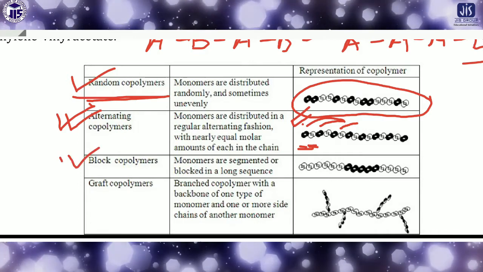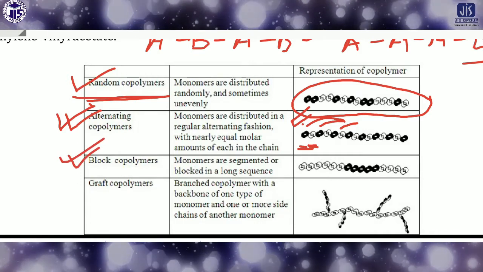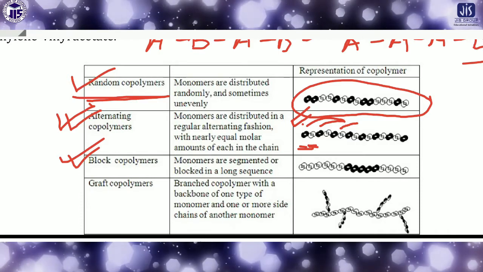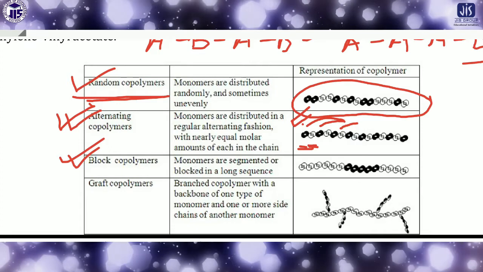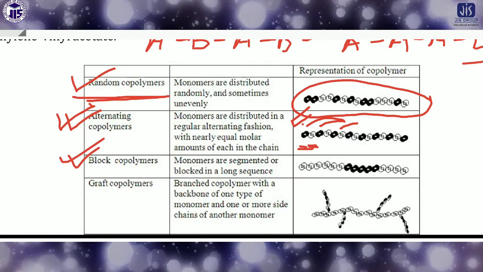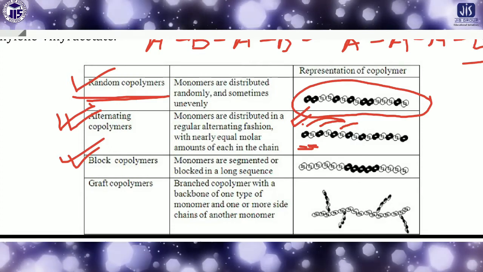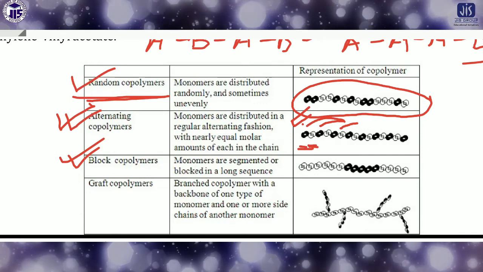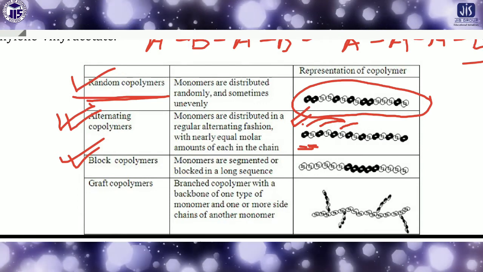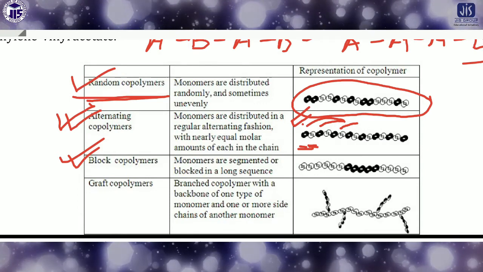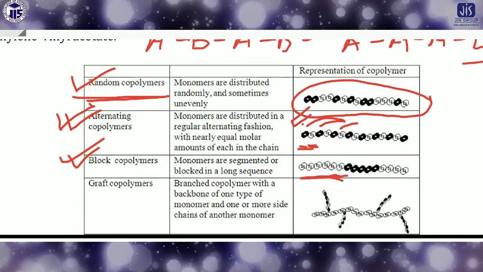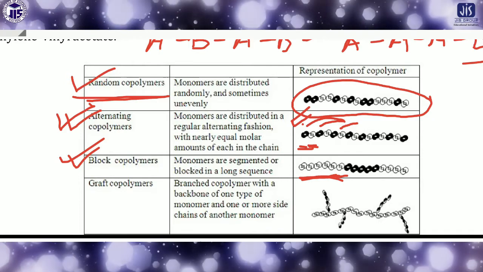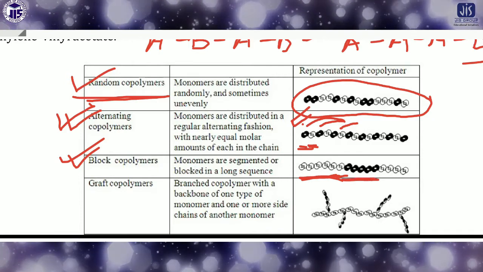Then next, what is the block copolymer? Block copolymer means, you know, that in our society or in our town the houses will be like A block, B block, C block, in this manner. So what is the meaning of this? The block means there will be the same type. So look here, if white one is one type of monomer, then white one is connected in the same area, then again black one, then again white one.